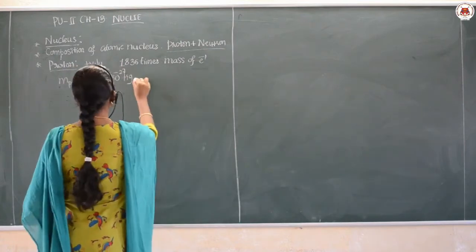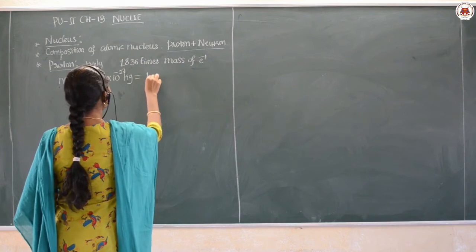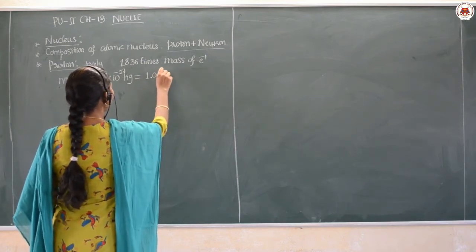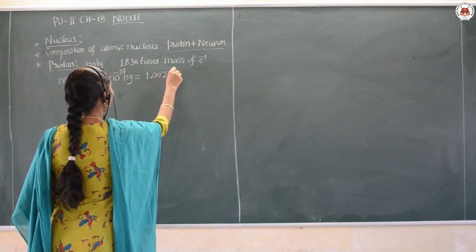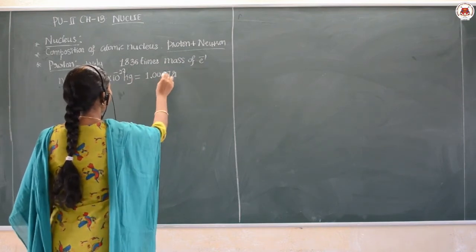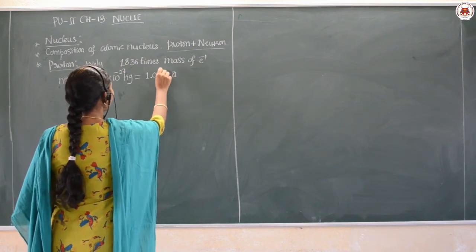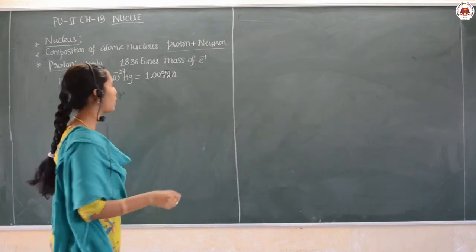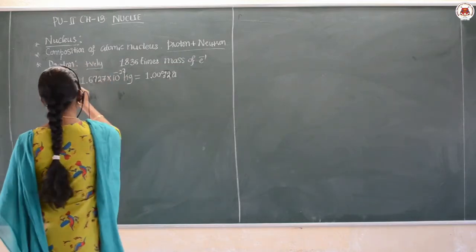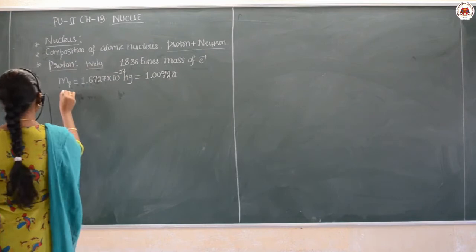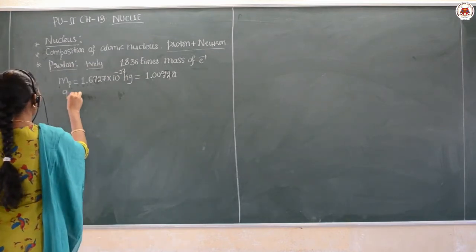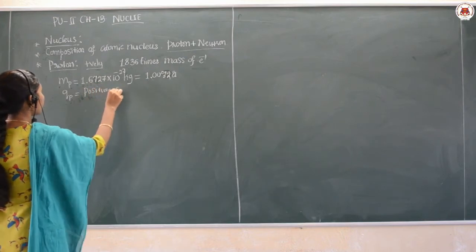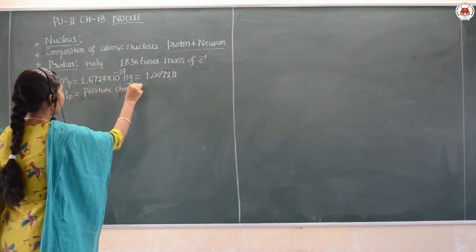Or else this is also given in terms of the atomic mass unit as 1.00727 u. That is the mass of the proton, and the charge of the proton is positive in nature.